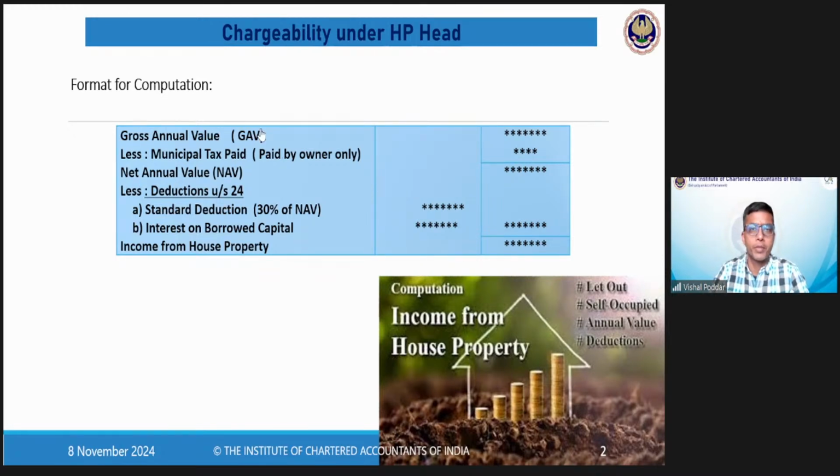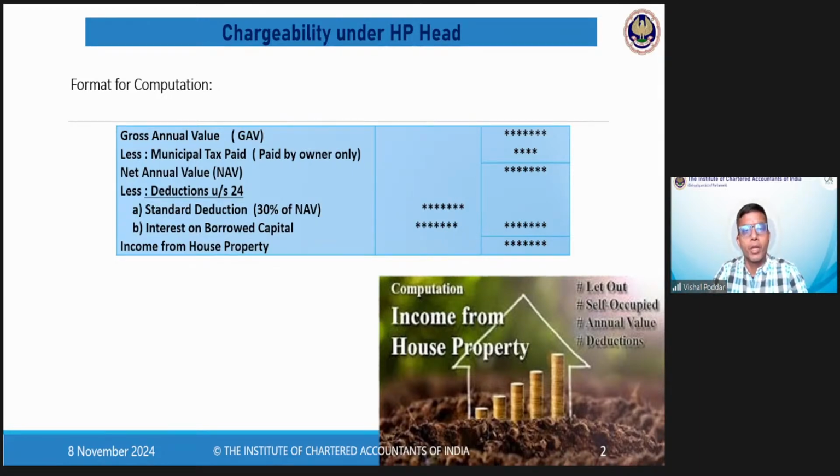The subject itself is very interesting. So I'll just brush through what we discussed in the previous session. And then if anybody has any questions or doubts, we'll take up your questions, doubts, or we'll proceed. So we are on this head of income called income from house property, which basically covers the rental income, if I have to put it in simple words in short.